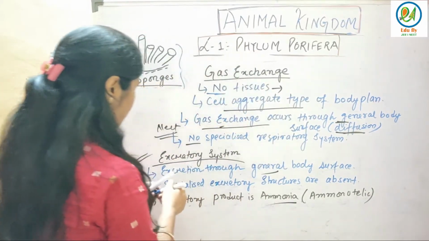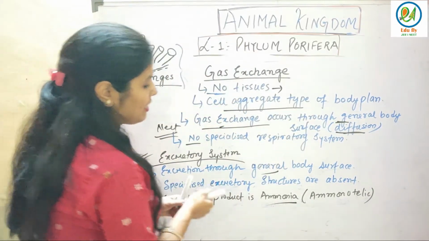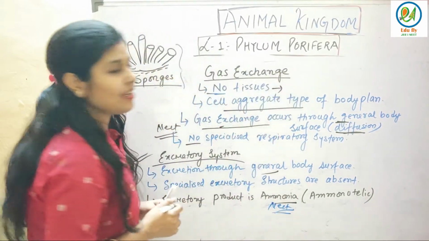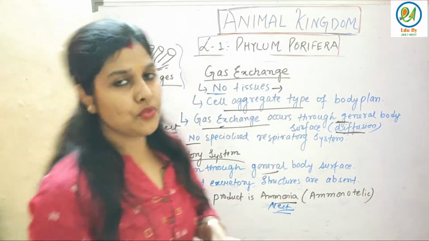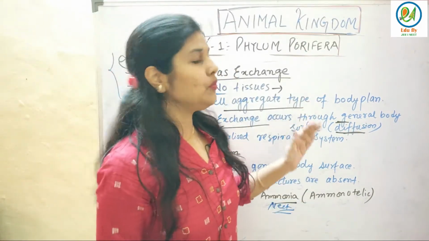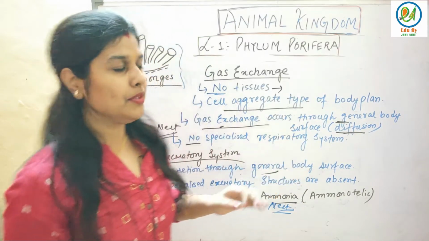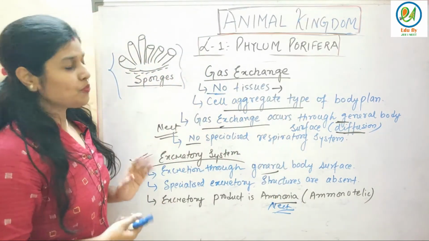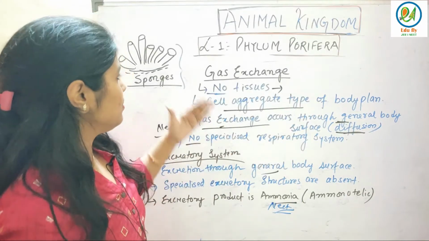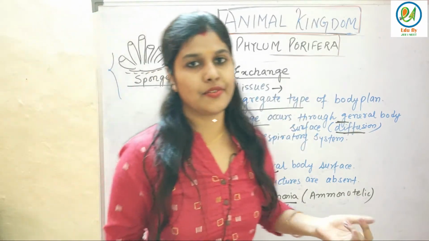This is very important, because they ask questions on this in NEET. They don't ask direct questions, there will always be a twist in the question. They'll ask the question based on the examples. So I'm telling you again and again to remember the examples from the NEET point of view. So sponges, Spongilla, Euspongia, I'll give all the examples in detail. So this is about gas exchange and the excretory system.